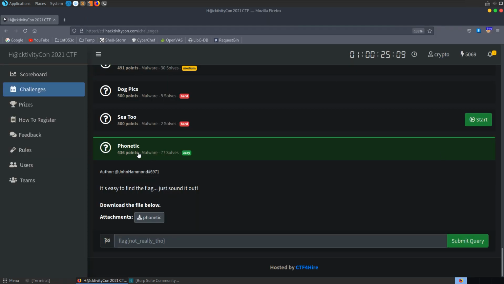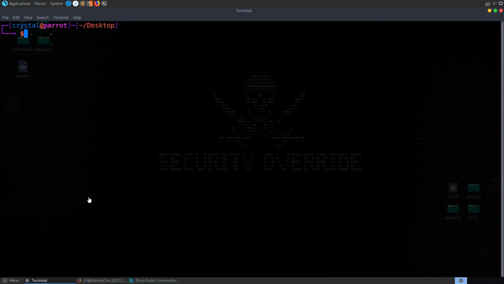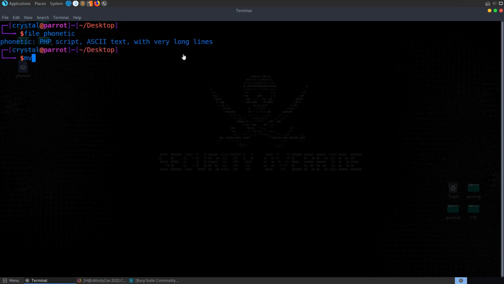The next challenge is called Phonetic. It's a malware challenge, and the description says it's easy to find the flag, just sound it out. So we've got this file to download. I've already downloaded a copy of it, and we can see right there it's a PHP file, which we could also verify with the file command, and we want to move it to phonetic.php.